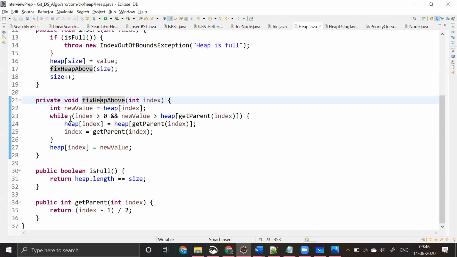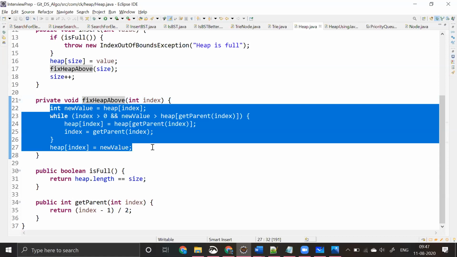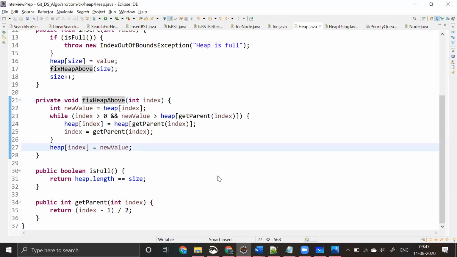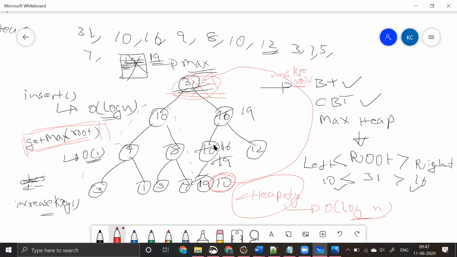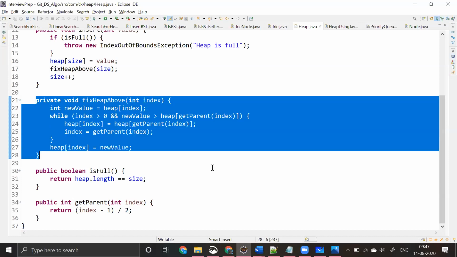Here in the fix heap above, what we are trying to do is, this is a readable and understandable code, guys, right? So we'll be comparing ourselves with the parent, and if not, we'll be swapping. The same thing we'll be doing in the fix heap above method as well.